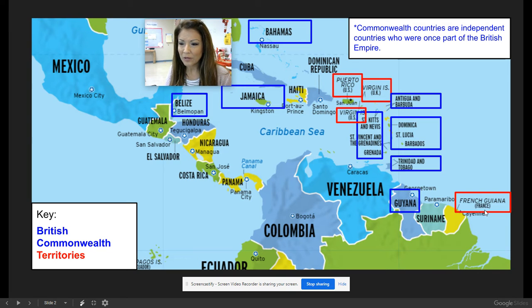And then you have the French Guinea. So this is France. So remember, then we broke free, and then there were other wars in between, like the Mexican Revolution, the French Revolution, the Haitian Revolution. I mean, there are so many wars in between that kind of took away some territories from certain locations. And we will discuss that in class, okay? All right, so this is just to give you an idea. Just look at the map, analyze it, just so you have an idea of how these countries are spread out and whom they once belonged to.